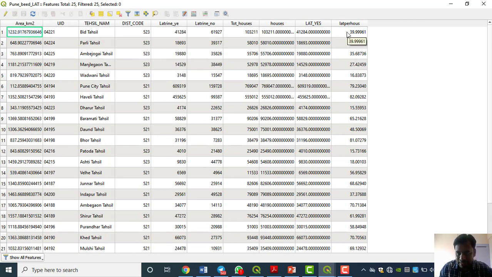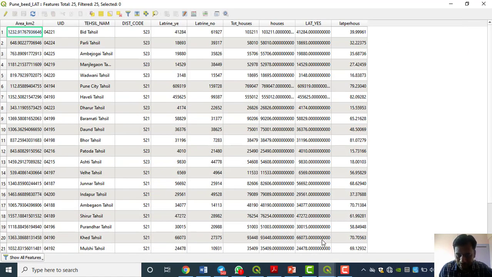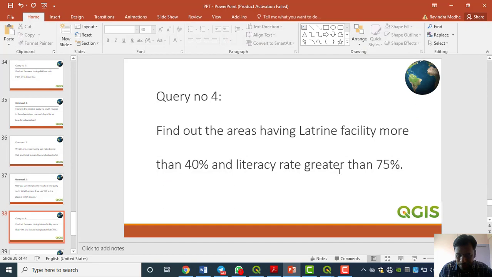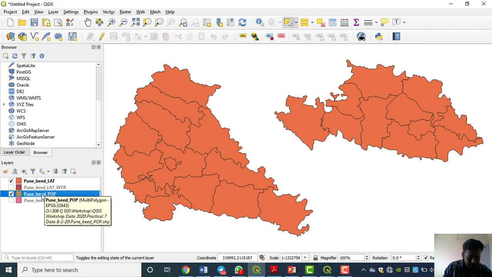The first thing is there, lat per house, so latrine facility more than 40% is here. Another thing, the female literacy rate, is here. Just remember, I am keeping this one here, then it will be easy for accessing.